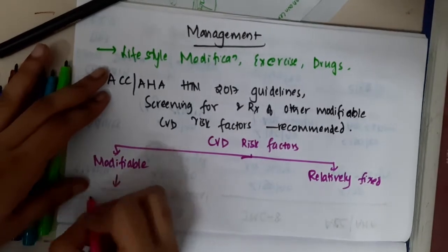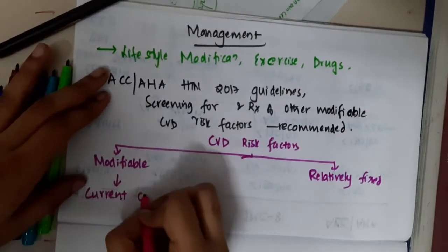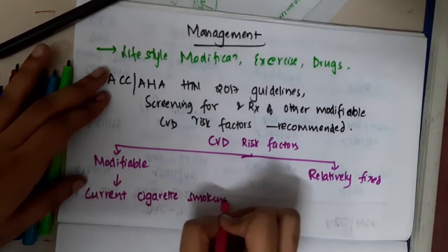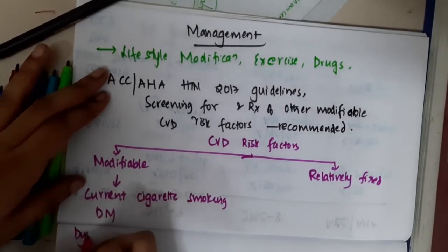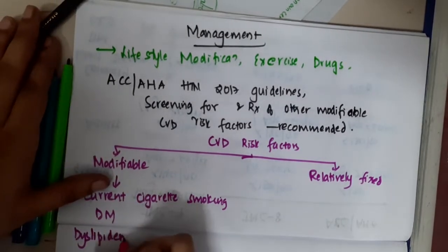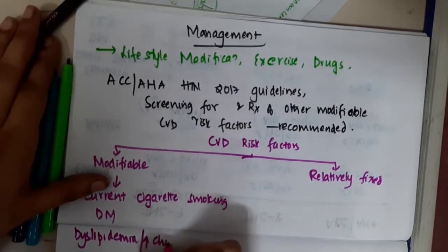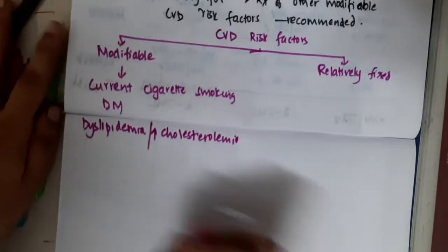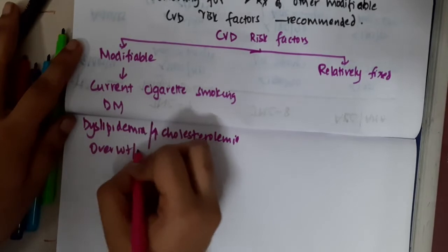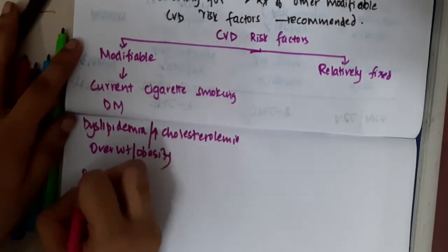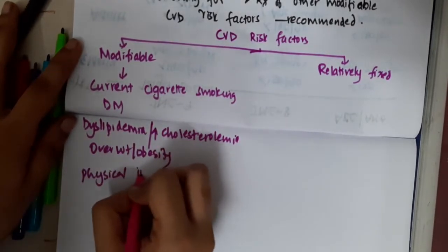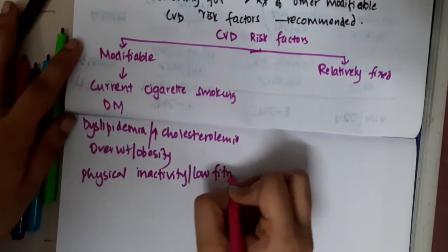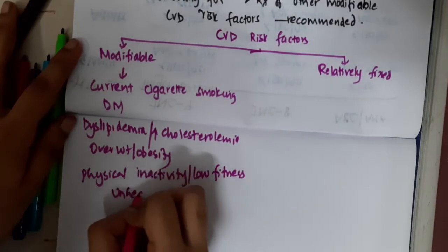Modifiable risk factors include current cigarette smoking, diabetes mellitus, dyslipidemia or hypercholesterolemia, and these include overweight and obesity, physical inactivity or low fitness. These also include unhealthy diet.